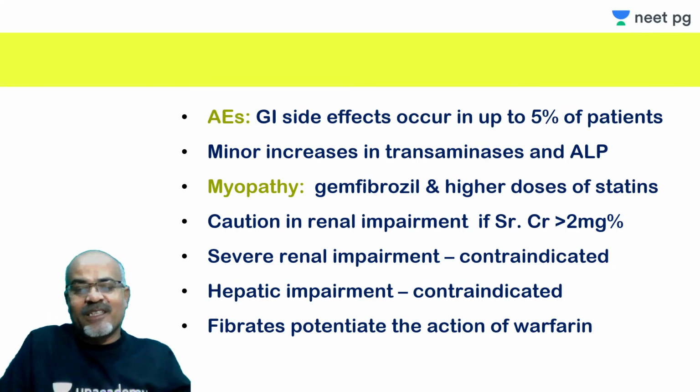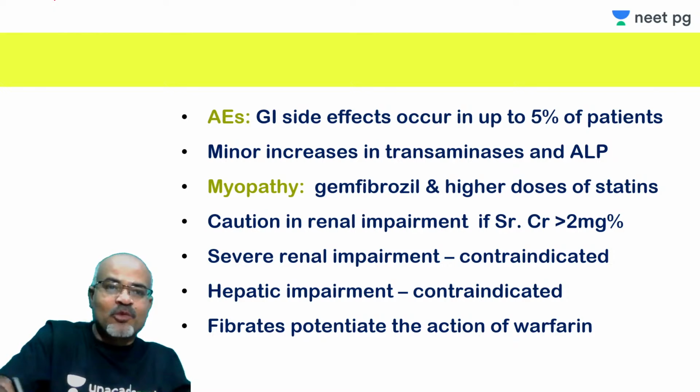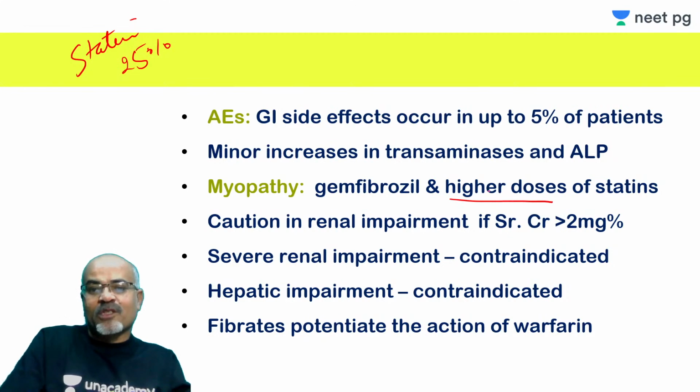And myopathy, I discussed along with statins also. This gemfibrozil has a high tendency to cause myopathy if used with statins, especially at higher doses. That is why it is said that if you use statins with either gemfibrozil or nicotinic acid, you should not use more than 25% of the maximal dose of these statins. So if you use higher doses with gemfibrozil, chances of myopathy increase. And gemfibrozil is most notorious among all fibric acid derivatives.